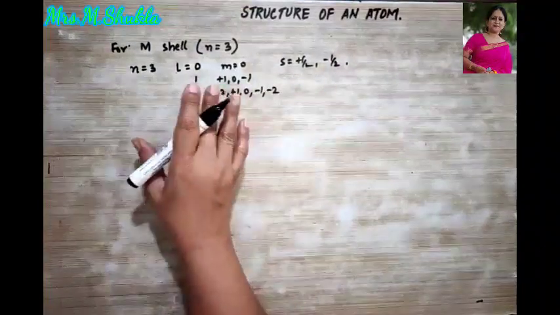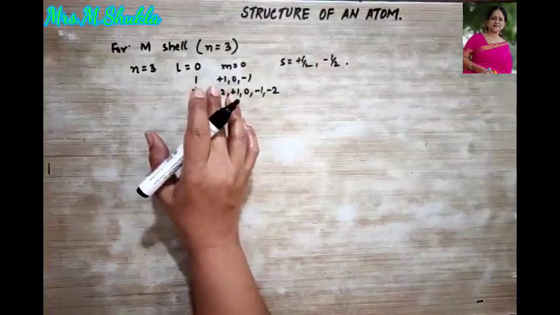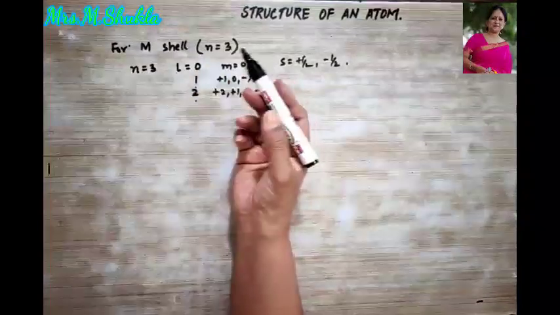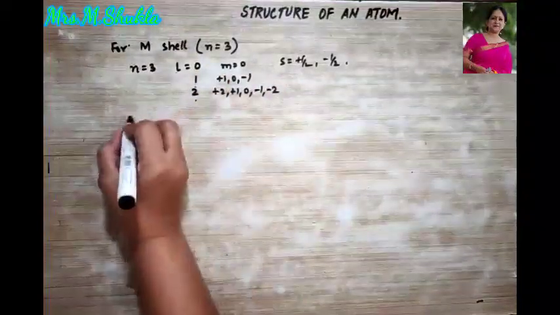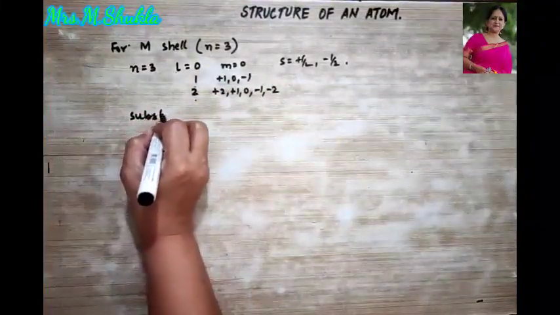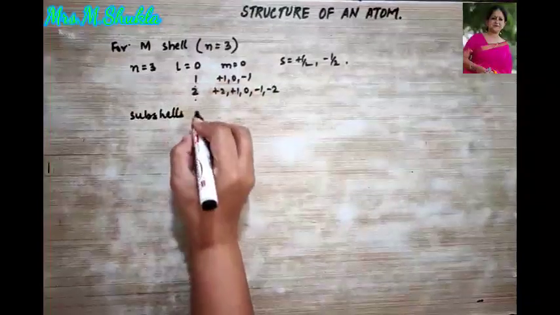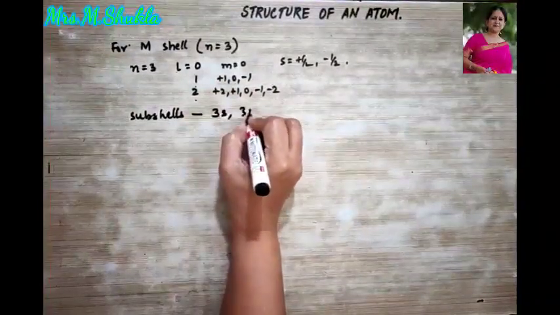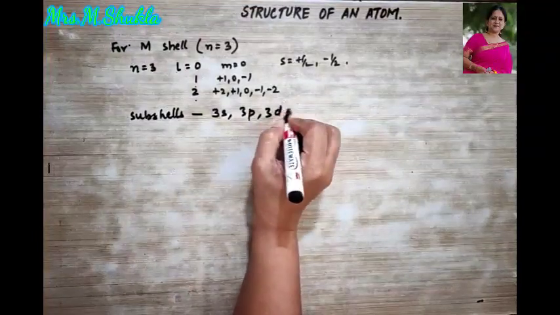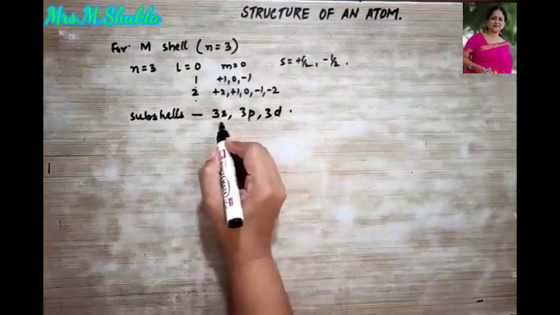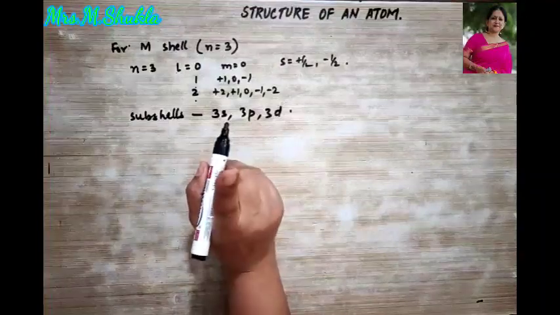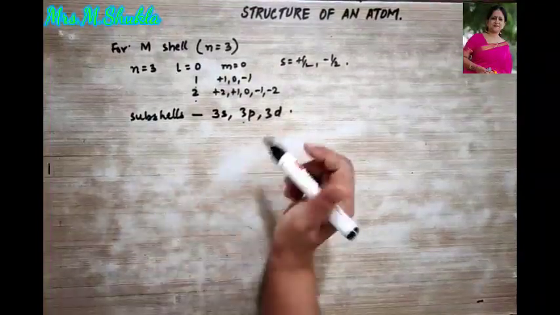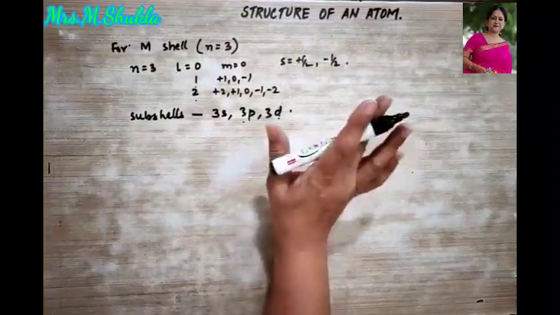Okay. Now, let us talk about M shell, which contains how many subshells? So, we find the subshells found in M shell are 3s, 3p and 3d. Okay. So 3s means 1 orbital, 3p means 3 orbitals and 3d means 5 orbitals.